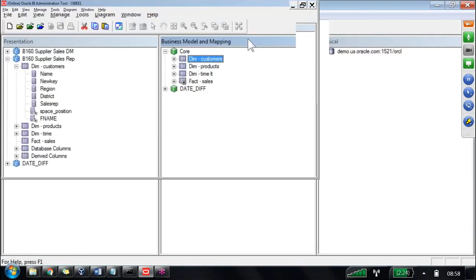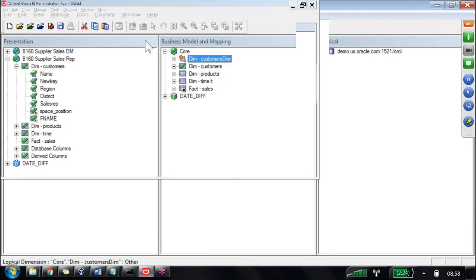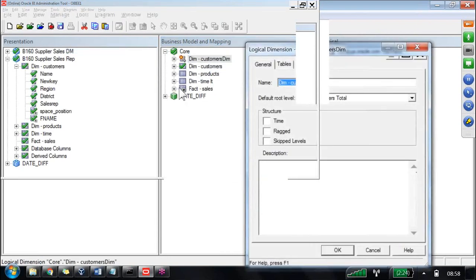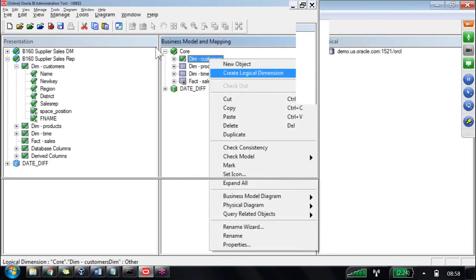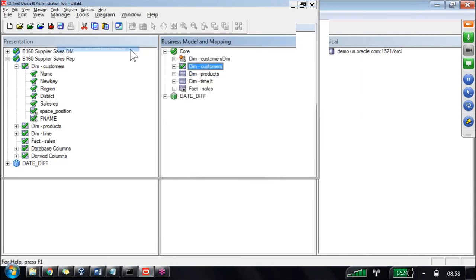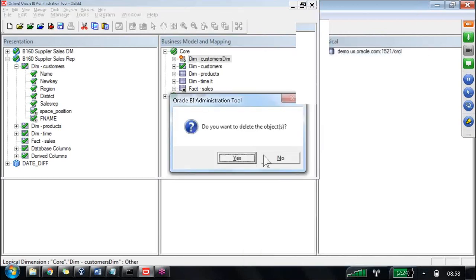Now, how to create that unbalanced hierarchy, and how it becomes a sub-concept: if we go and look internally, what options do we have? Dragged and skipped. I created this hierarchy as a level-based hierarchy only. I went here and created a level-based hierarchy. Internally we have the options dragged and skipped. If I select these two, then it is called an unbalanced hierarchy. What exactly is dragged and skipped, I will explain when I talk about skipped and dragged hierarchies. First, our goal is to concentrate on the level-based hierarchy.